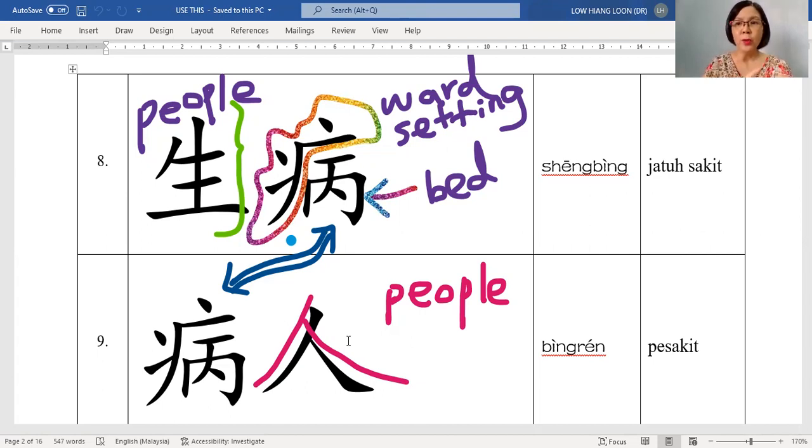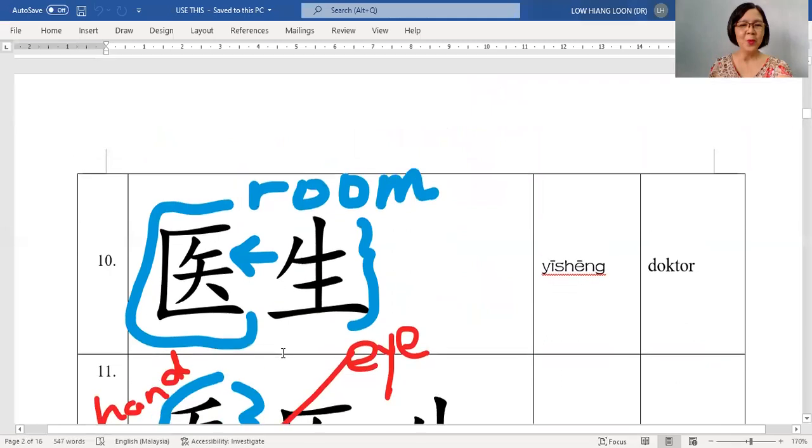So you need to know, come exam time, if you see pesakit, you need to find the image with somebody who is walking, but with a ward setting also. If you are given jatuh sakit, fall sick, then you need to find the first one, the person, and then fall sick. 好吗? All right, so after this, we'll look at 2 more.